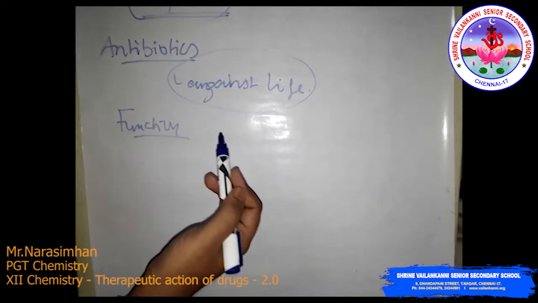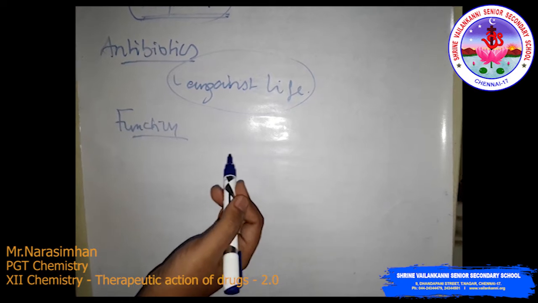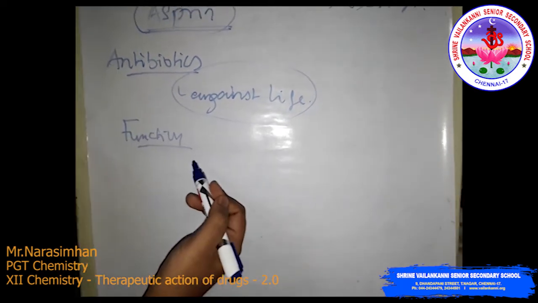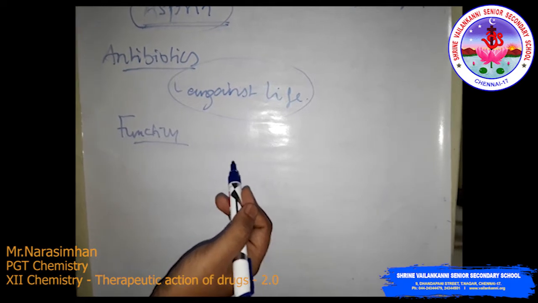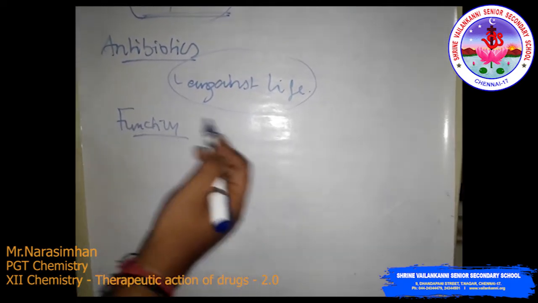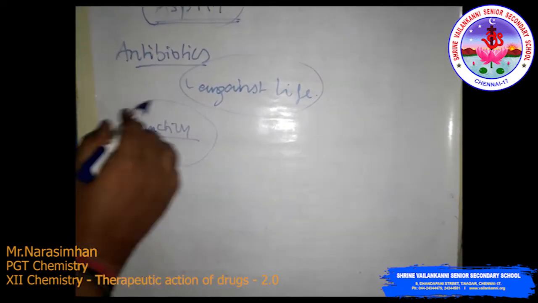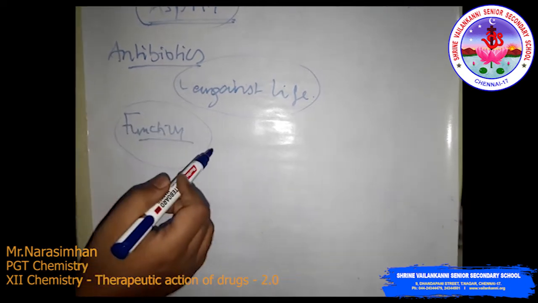This is the main function. They do this by attacking the wall or coating surrounding the bacteria, interfering with bacterial reproduction. So this is the function of the antibiotics.